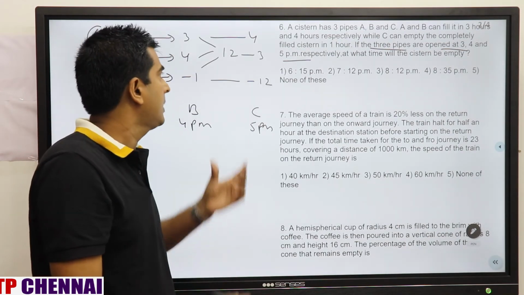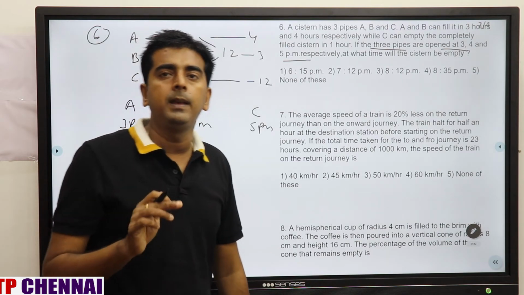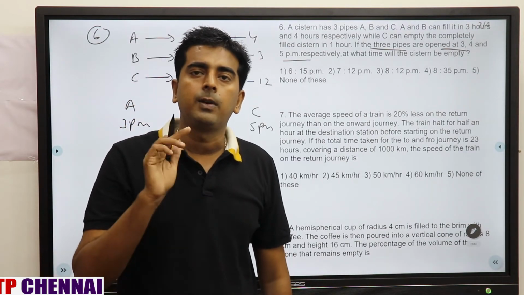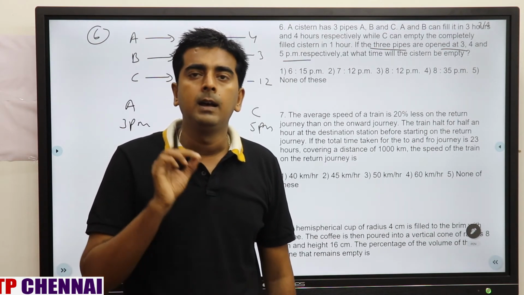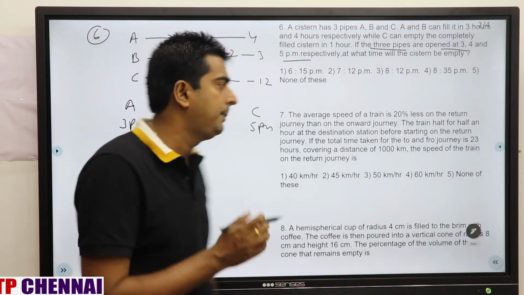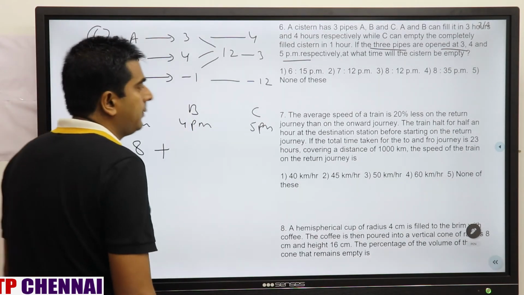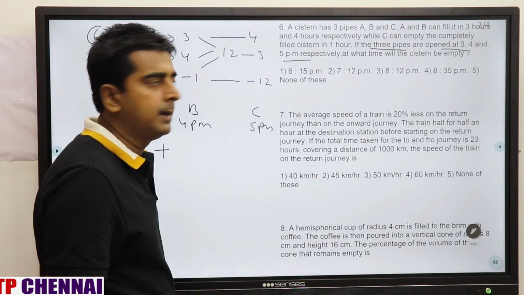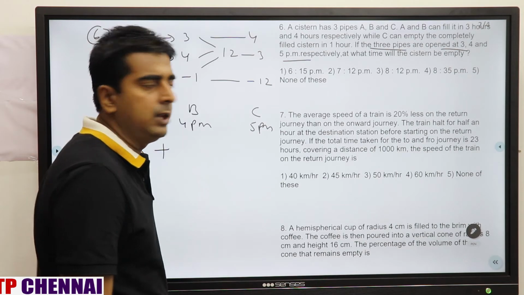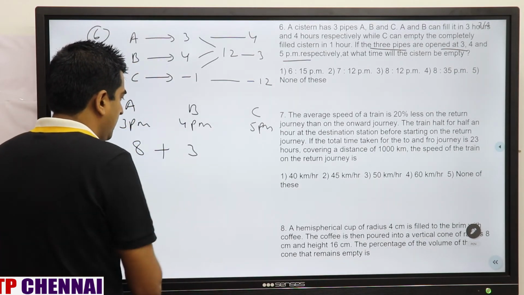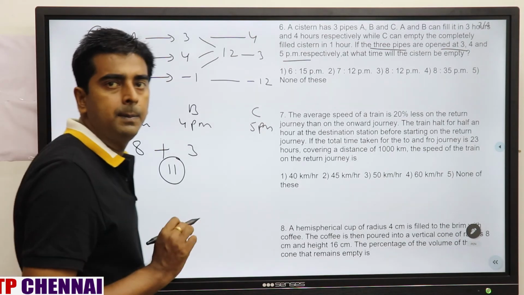Per hour capacity of pipe A is 4 units. From 3 pm to 4 pm pipe A will fill 4 units, from 4 pm to 5 pm again 4 units. So from 3 pm to 5 pm pipe A will fill 8 units, plus B opened at 4 pm. From 4 pm to 5 pm B will fill 3 units per hour. So 11 units are completed by pipes A and B.